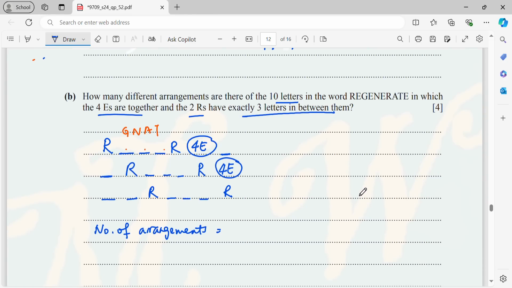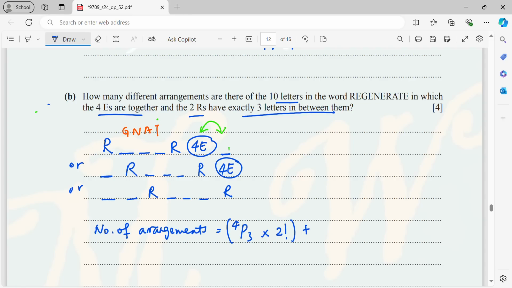Number of arrangements equals, now for the first case, to calculate these 3, I will say 4, I choose 3 and arrange. So that is 4P3. After that, since the R is already fixed, we are not going to arrange the R anymore, and there is no difference between the 2 R's. And now here, don't forget, this 4 E's and the other remaining letter here, you can swap. That means now 4 E's is considered as one letter because they are together. So you can swap these last two, therefore 2 factorial. Okay, that is for the first case.